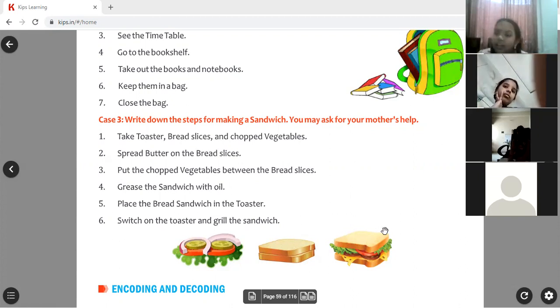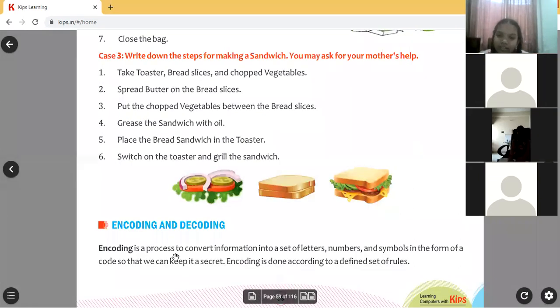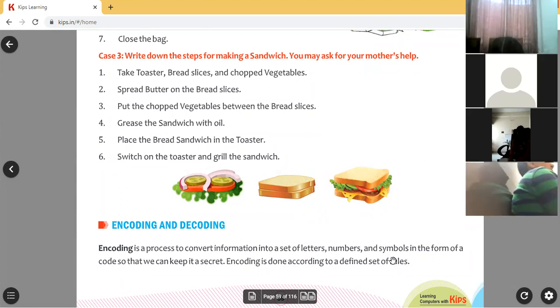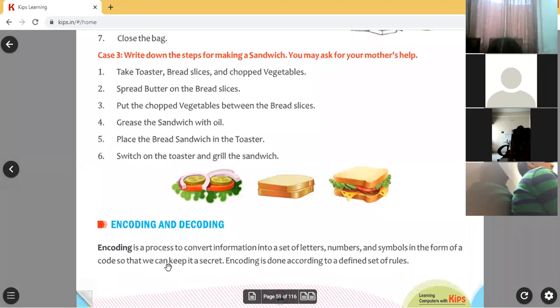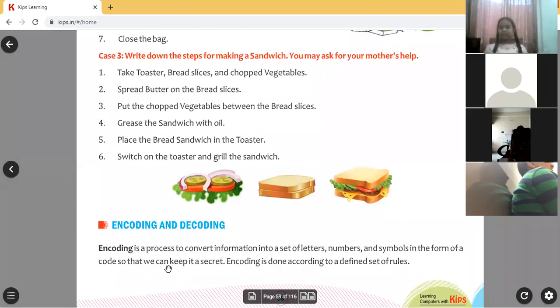Now see what is encoding. See the definition, everyone. Encoding is a process to convert information into a set of letters, numbers and symbols in the form of a code. So how will information be sent? Conversion of information will be done to a form which consists of letters, numbers and symbols. The original text will not be there at all. Why do we do that? So that we can keep the information secret.